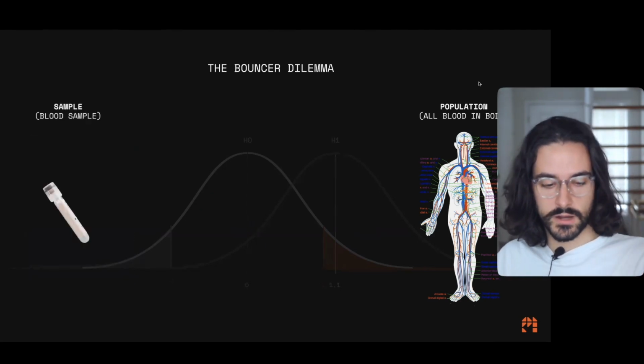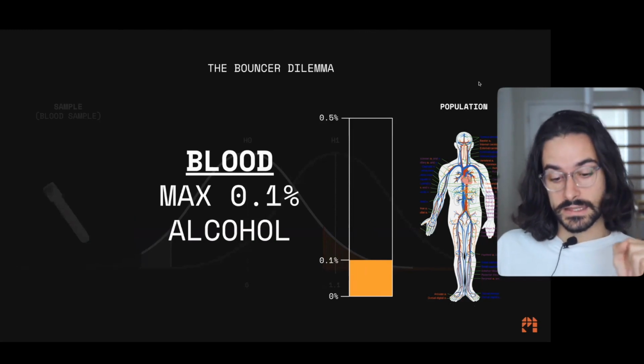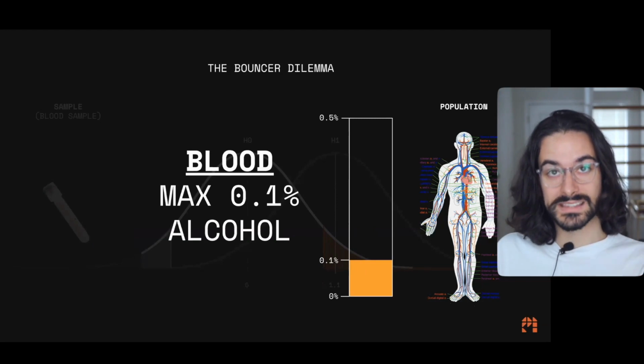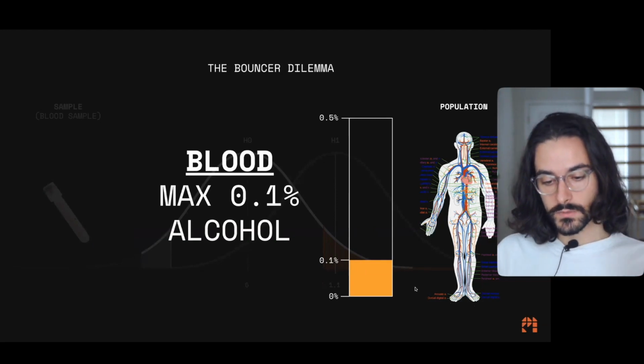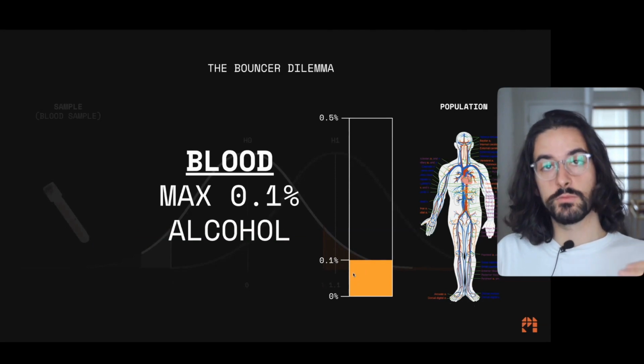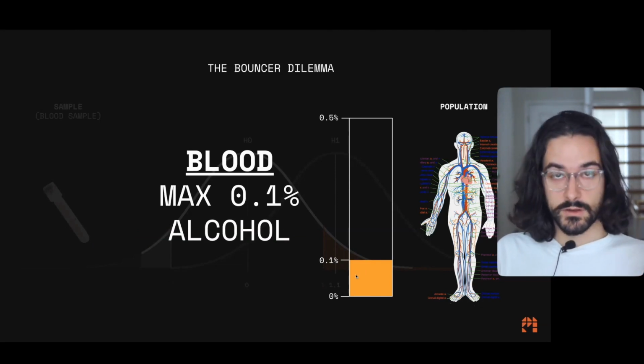Okay, so let's rearrange our screen, and I can finally tell you the rule that we're going to abide by is a maximum 0.1% alcohol in the blood, okay? So you can picture this. This is the maximum. And we're going to allow people to get drunk up to 0.1. If they are drunk above 0.1, we're going to tell them to get lost.